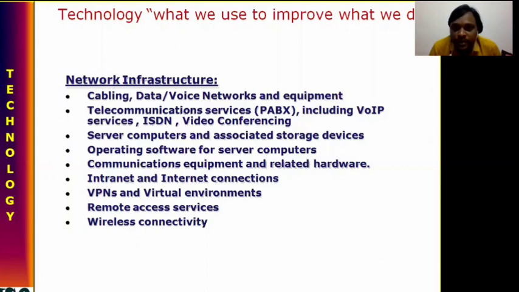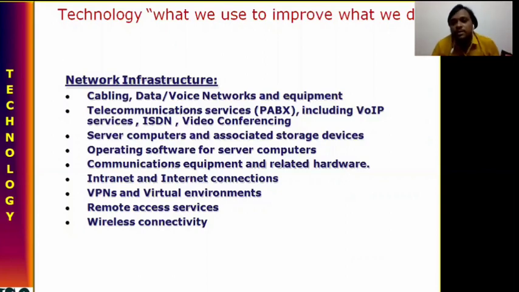And the telecommunication services may include VoIP services, ISDN services, video conferencing services. Suppose we are conducting video conferences, we may make some restrictions. Who is going to join the video conference needs to be identified. If he's an authorized person, he is allowed to share and talk. If he's not an authorized person, he is restricted from joining our video conference.